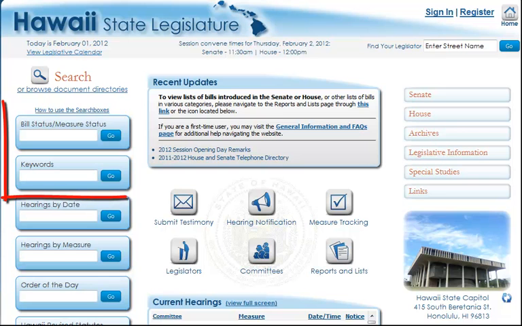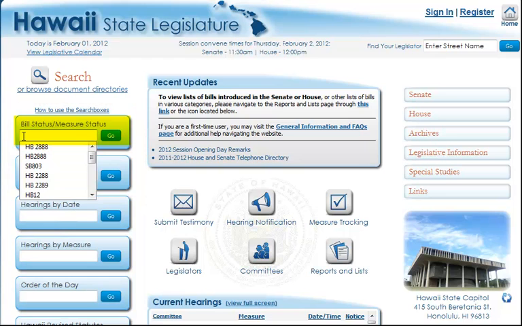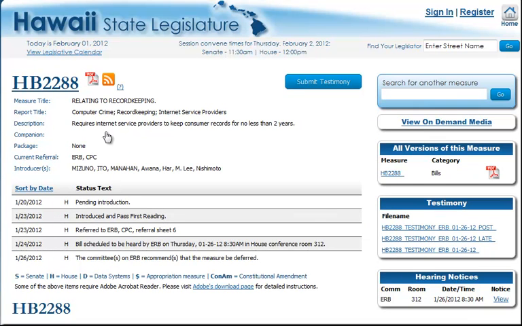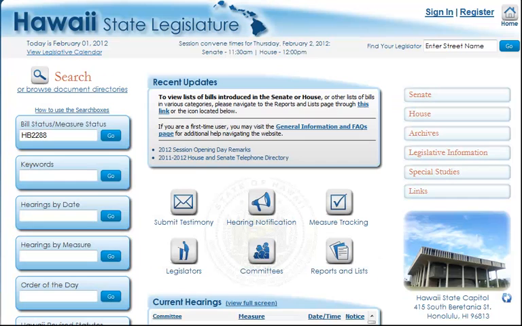The two top boxes in the left-hand column are the keys to finding a bill, and the top one, the one that says Bill Status, is where you plug in the bill number. So I'm going to click here and put in House Bill 2288 and click Go. And I'm right here at the bill's status page.